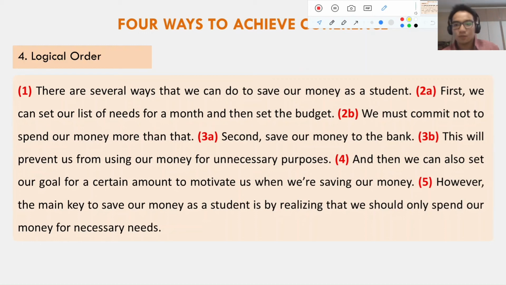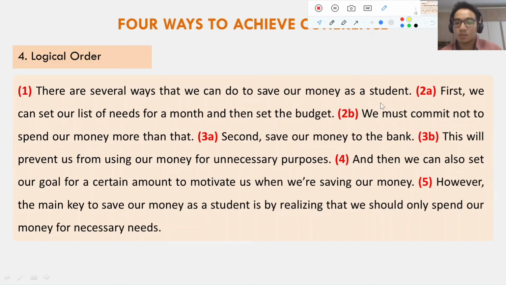So it should follow the logical order. After the topic sentence, put the first supporting idea, and then the supporting sentence of the supporting idea, like this. Number one, number 2A, number 2B. Of course, when you're writing, these signs are not available, but this is only to help us understand where the dividing points of each idea and each sentence are.